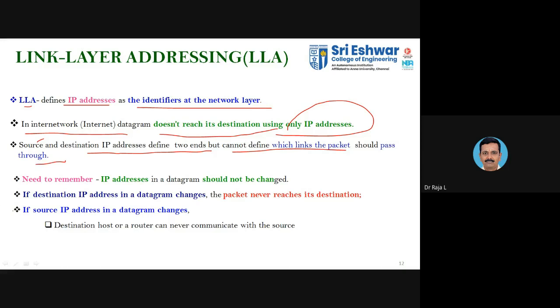Okay, you need to remember that the IP address in the datagram should not be changed. Normally you encapsulate one packet into another packet, and in that you will have the IP address that should not change. If the destination IP in the datagram changes, the packet never reaches the destination. When you put one gift into a wrapper, and that into another wrapper, and it keeps on going like that, that is said to be encapsulation.